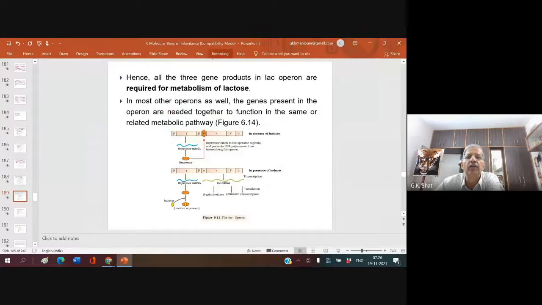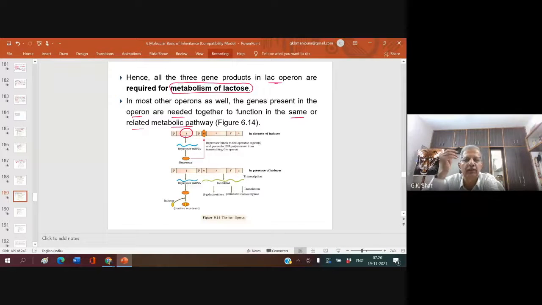Hence, all three gene products in the lac operon are required for metabolism of lactose, meaning conversion of lactose into glucose and galactose. In most other operons as well, the genes present are needed together to function in the same or related metabolic pathway.